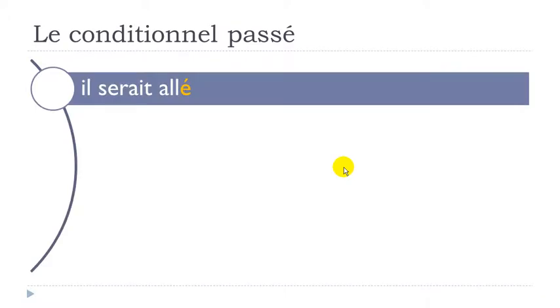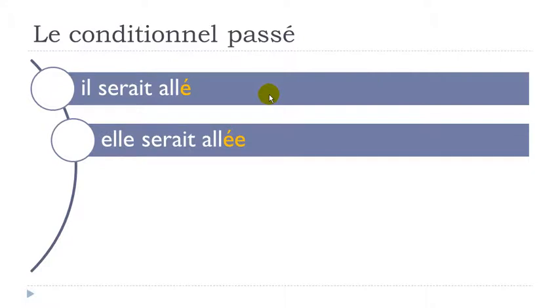But if you use être, like here, il serait allé, okay? So remember, aller was belonging to this group of verbs that require être, okay, to construct this conditionnel passé, all right? Il serait allé. So in that case, you can see that at the end, it's allé like that without anything after.